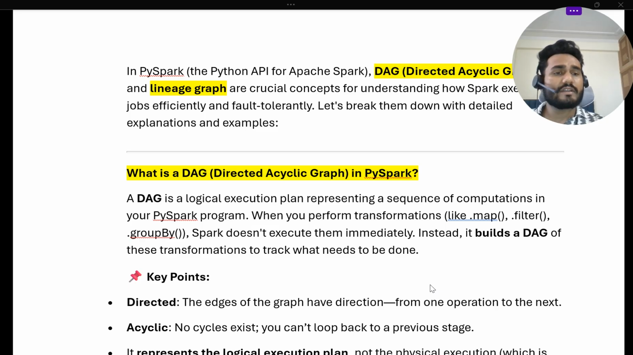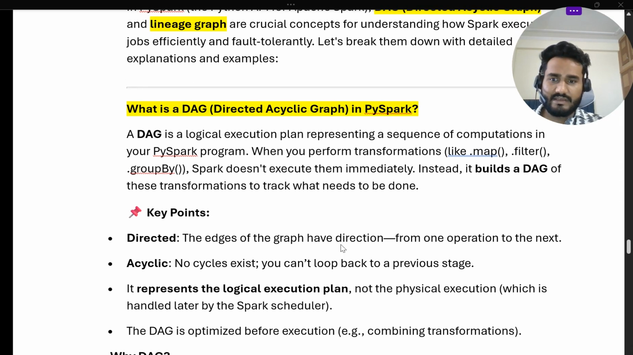So whenever in your Spark script you perform any transformations like map, filter, group by, what happens? Spark does not execute them immediately. In your applications there are multiple transformations, like map, filter, group by, and there are multiple actions. Whenever a transformation happens, Spark does not execute it immediately. Instead, it builds a DAG of these transformations to track what needs to be done.